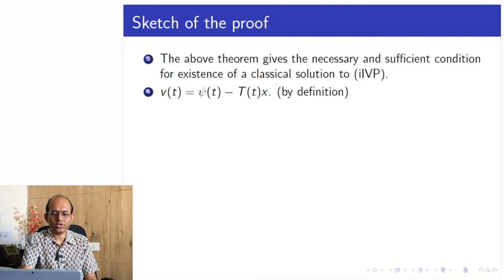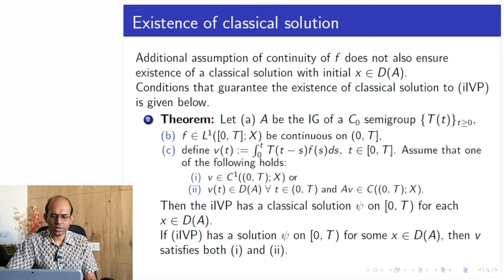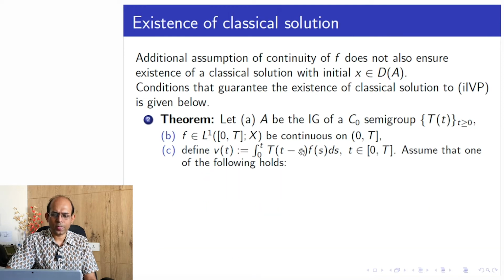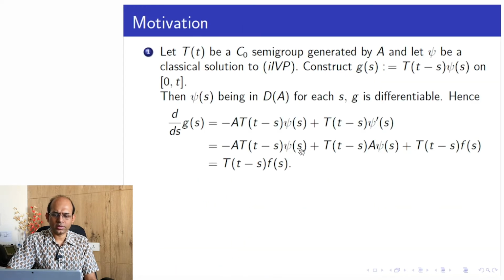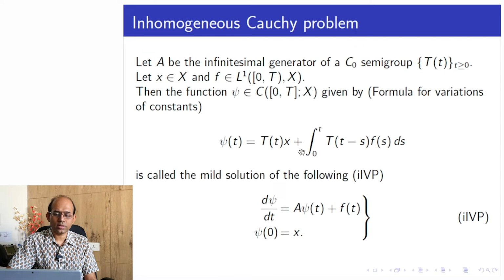V of t is equal to psi t minus T(t)x. Why? So let me show this here. Here V(t) is equal to this integration, and when we have seen the formula of variation of constants, psi is equal to T(t)x plus this integration that we now call V of t.